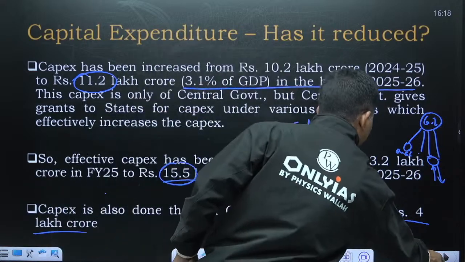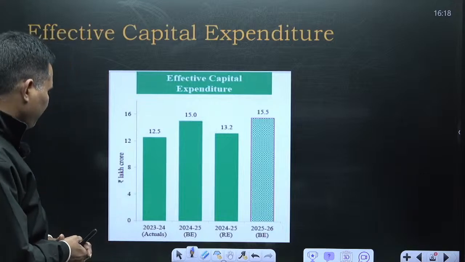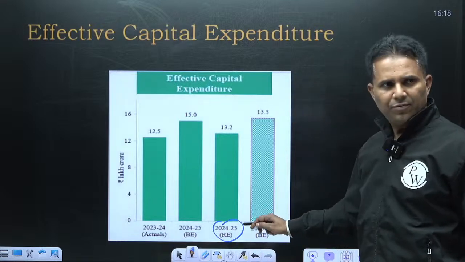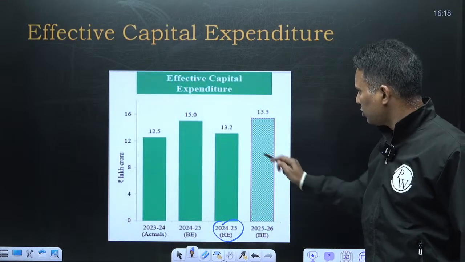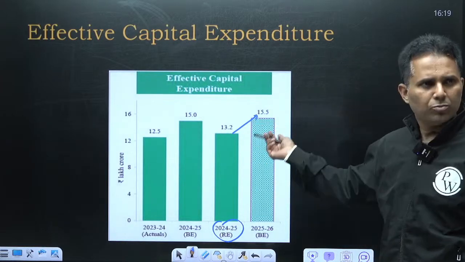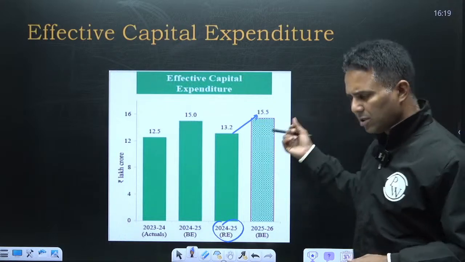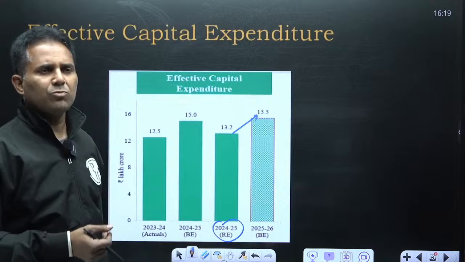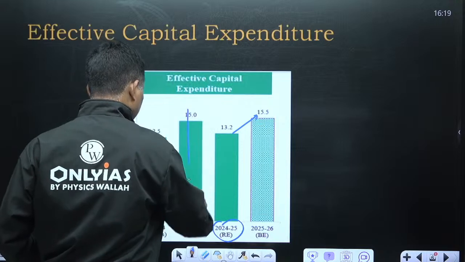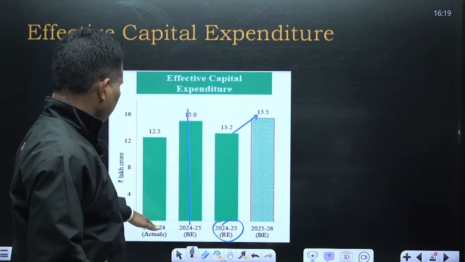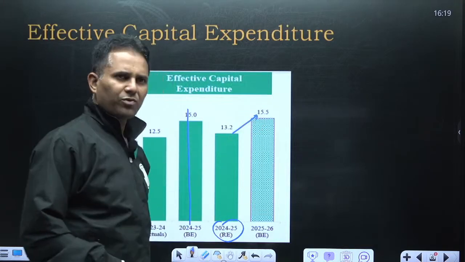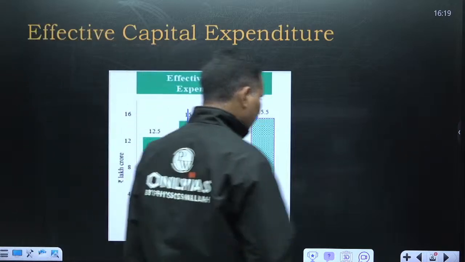Now coming to the next slide. So effective capital expenditure, if you see, this is the revised effective capital expenditure for 24-25 and 25-26. It is going to increase from 13.2 to 15.5, more than 15%. So effective capital expenditure is increasing more than 15%, right? You should not treat this as just planned, because it didn't happen. So 12.5 lakh crore in 23-24, then 13.2 lakh crore in 24-25, and then it is going to increase to 15.5 lakh crore. So it's a good growth of effective capital expenditure.